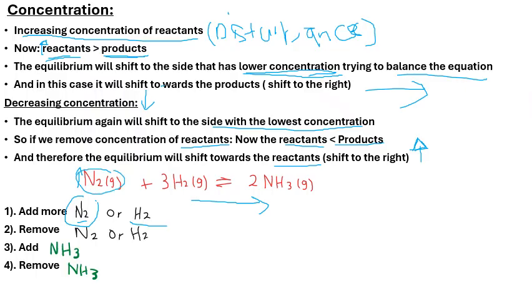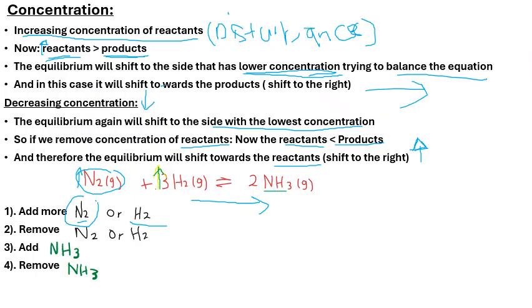Now let's say we just increase the concentration of our hydrogen gas there. That means the reactants again have a higher concentration. Which side has the lower concentration? It's the products, right?